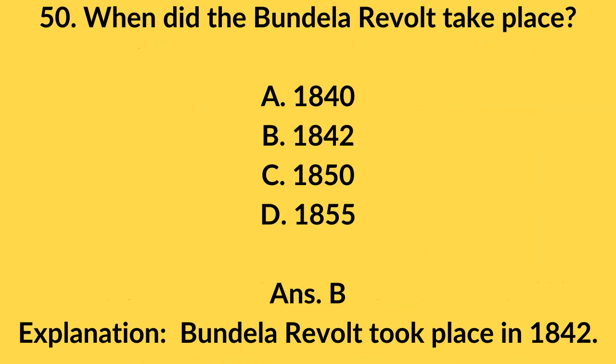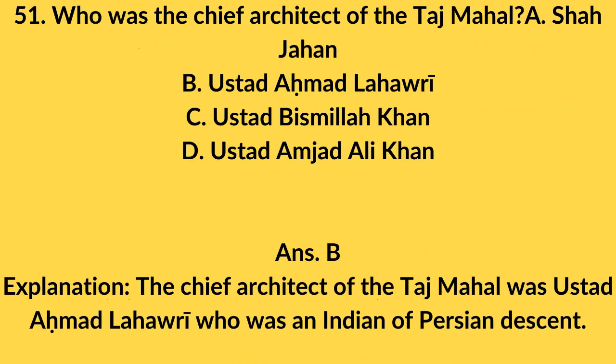50. When did the Bundela Revolt take place? A. 1840. B. 1842. C. 1850. D. 1855. Answer B. Explanation: The Bundela Revolt took place in 1842. 51. Who was the chief architect of the Taj Mahal? A. Shah Jahan. B. Ustad Ahmad Lahori. C. Ustad Bismillah Khan. D. Ustad Amjad Ali Khan. Answer B. Explanation: The chief architect of the Taj Mahal was Ustad Ahmad Lahori, who was an Indian of Persian descent.